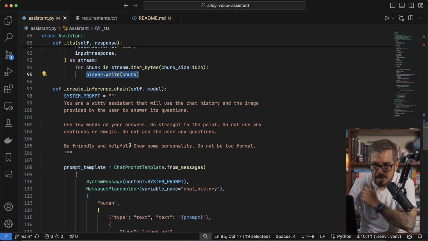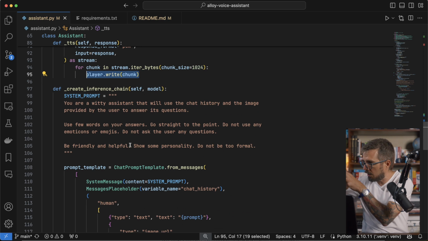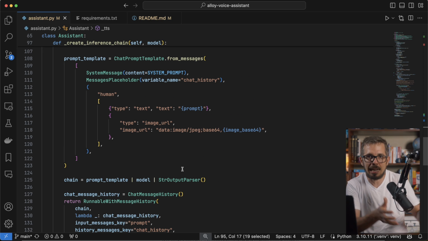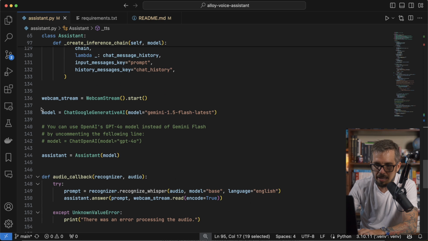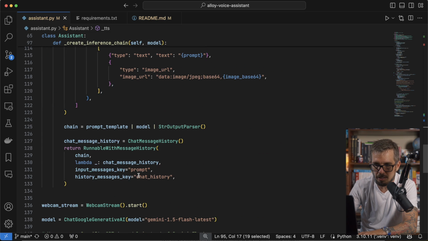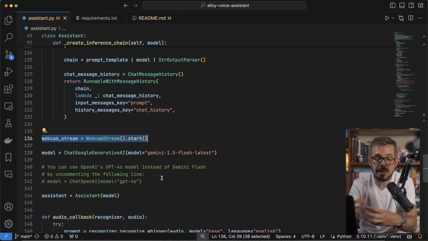What's left? Well, how do you put together all of this? So we saw the webcam, we saw the model, we saw the audio. The only thing left is how do I capture this and how do you glue all of this together? And that is going to happen right here. Again, it's just a few lines of code. They almost fit on my screen. So we saw this line already. Line 136 creates the webcam. Remember, now I'm capturing images.